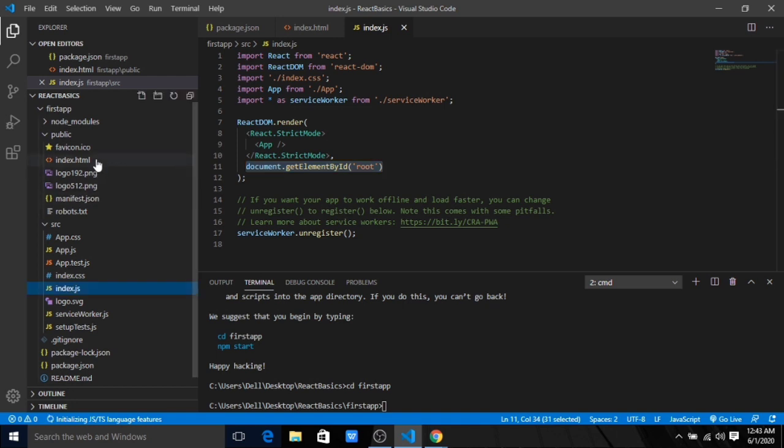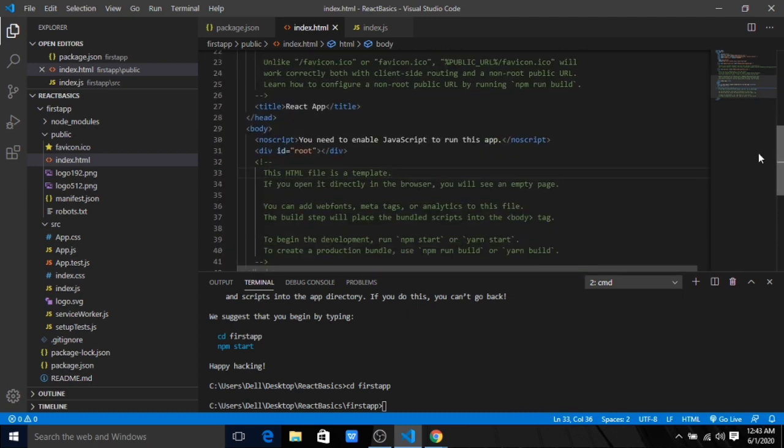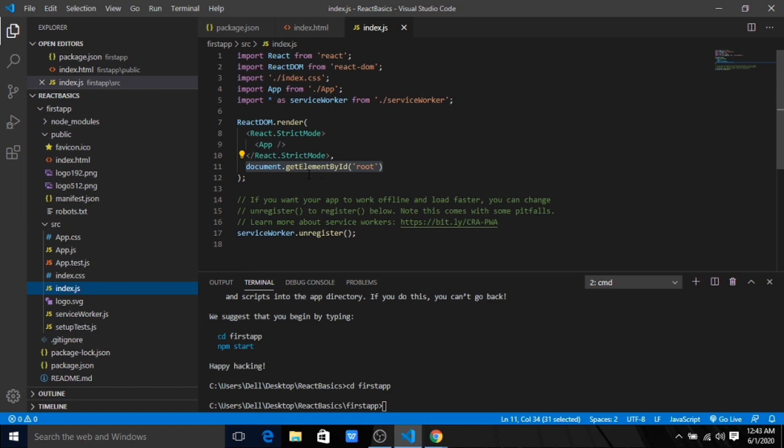As I told you, React is used to create single page applications, so there will be only one HTML file, and we'll be adding elements to it through our JavaScript code. So you can see that inside this HTML we don't have any code written. We have only one div, and the ID is root. As we know in JavaScript, we can access an element by ID with getElementById. The same thing is happening here: document.getElementById, and we are passing root.